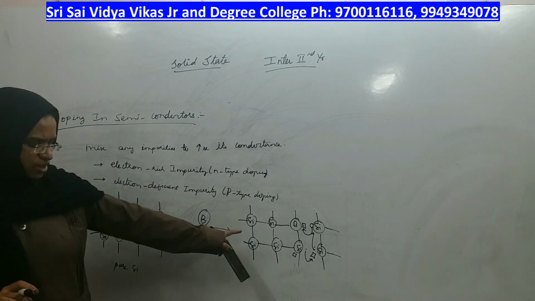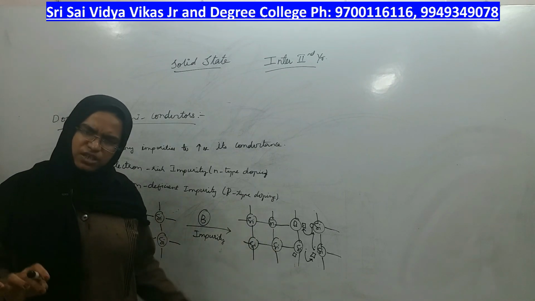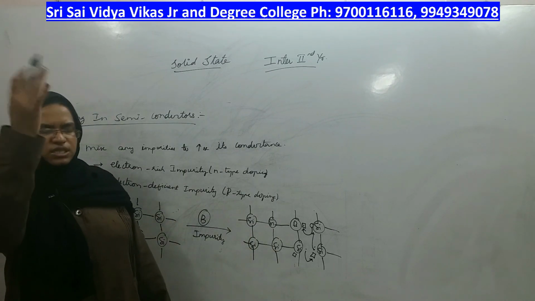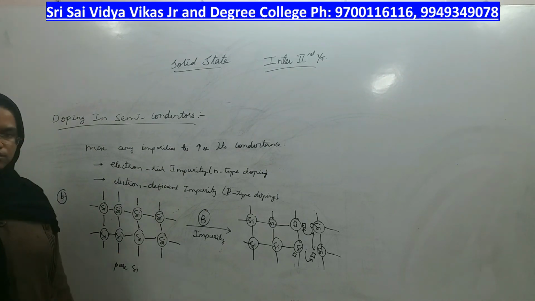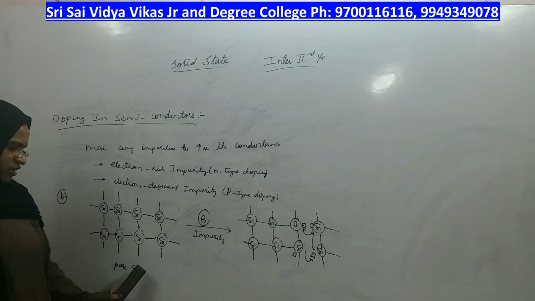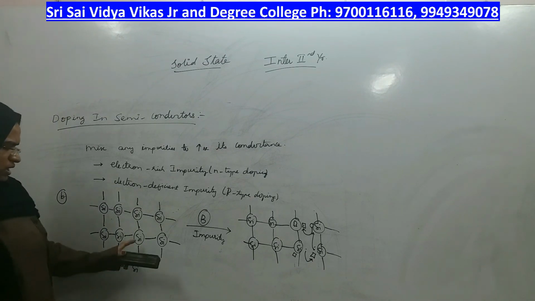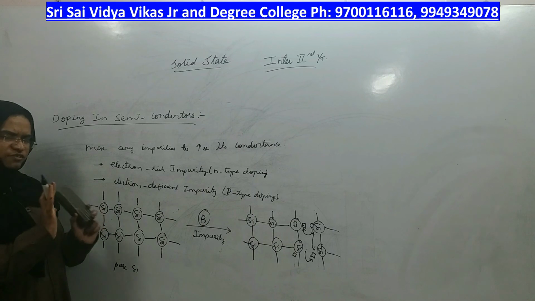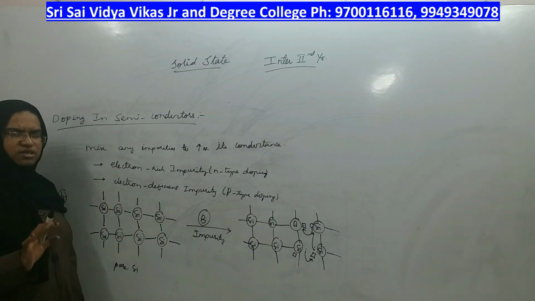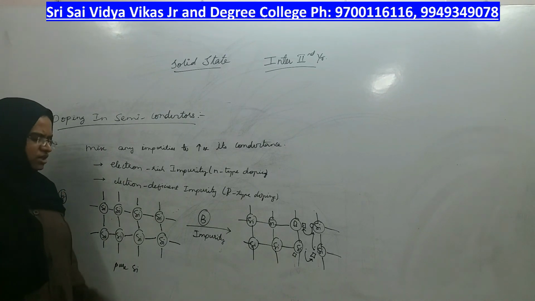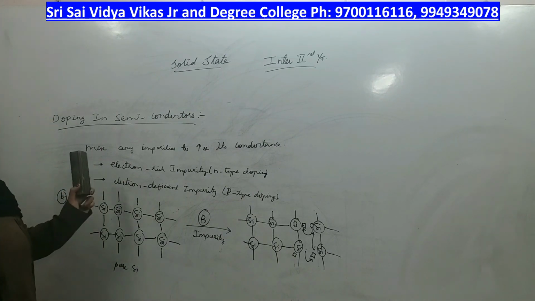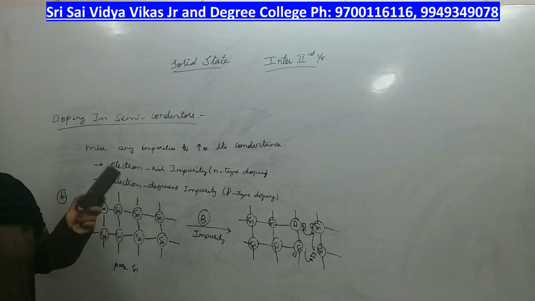Yes, it is flowing. Therefore, if it is flowing, conductance value increases and the total crystal shows a conductance value higher than the one which is not doped, or the one which is pure silicon. Pure silicon has all the bonds fixed. No electron will move from its place because everyone got their valencies satisfied, right? So this is how conductance can be enhanced by mixing any impurity from outside.